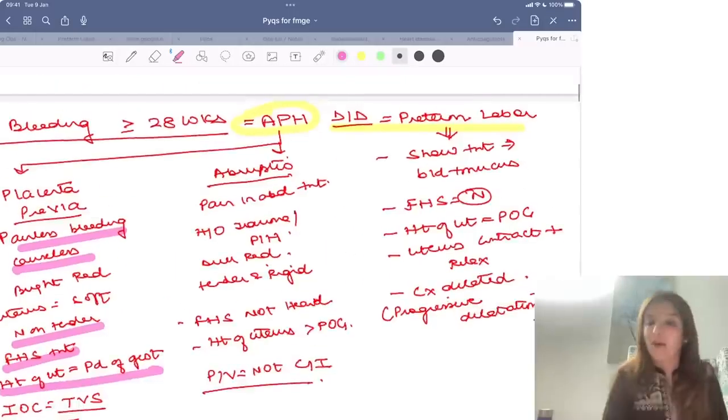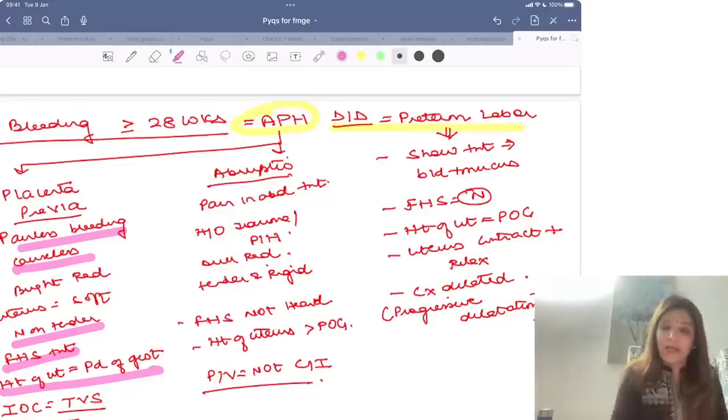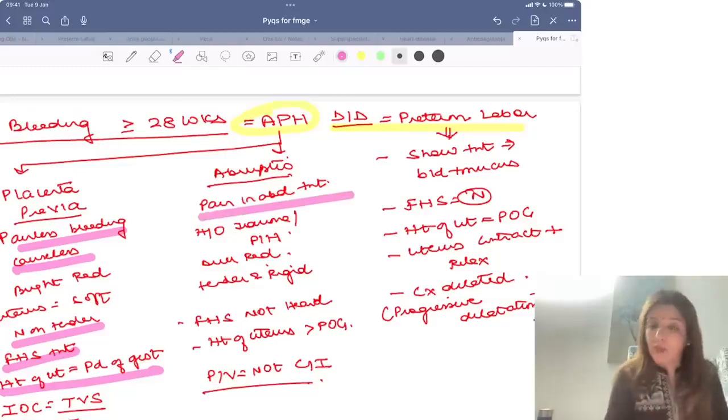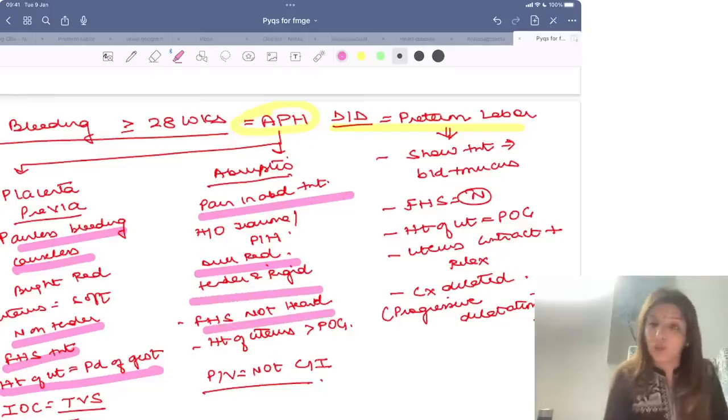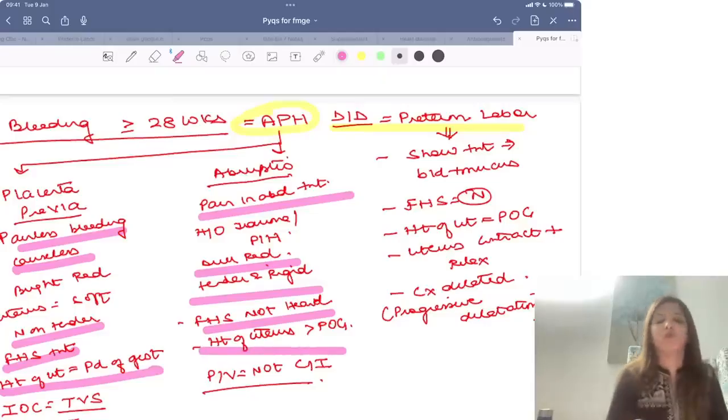Whereas in case of abruptio, there will be bleeding, but along with bleeding, pain in abdomen will be present. There will be history of trauma or PIH. Then bleeding will be dull red in color, uterus will be tensed and rigid. That is why fetal heart sounds will not be heard. And because of concealed variety of bleeding, height of the uterus will be more than period of gestation. In case of abruptio, per vaginal examination is not contraindicated.